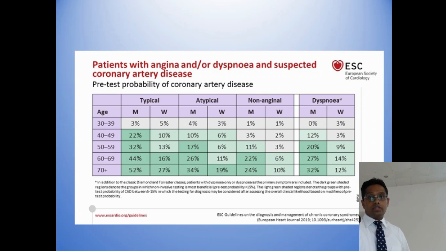And further, in 2019, the European Society of Cardiology added dyspnea as a clinical symptom to age, sex and risk factors.